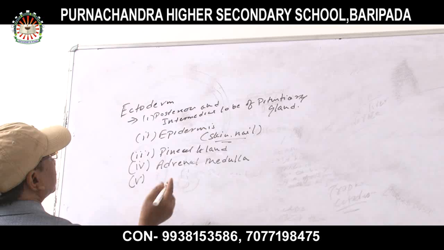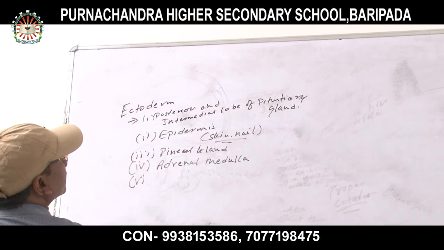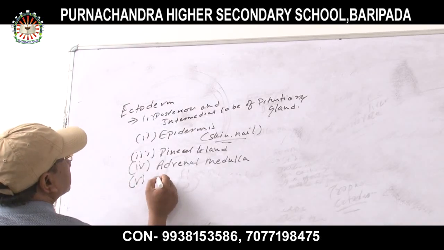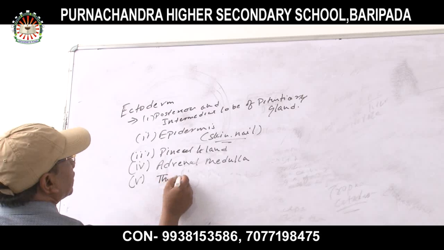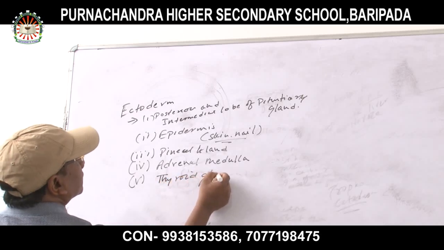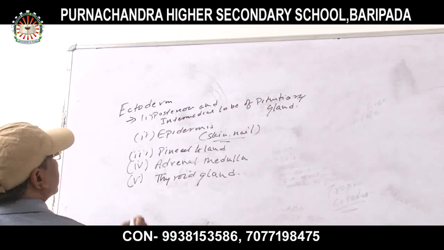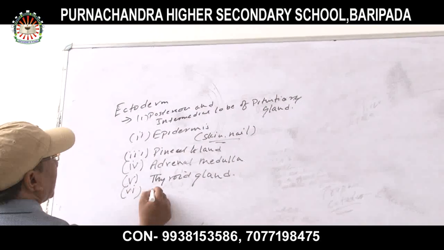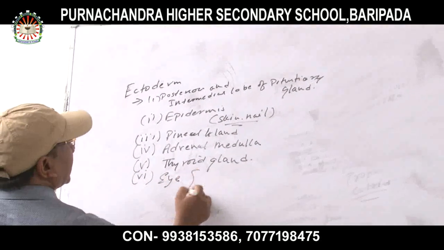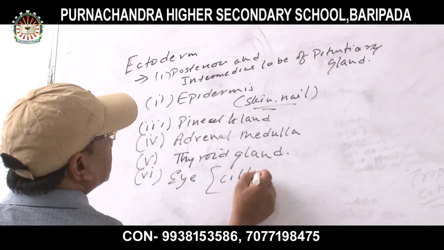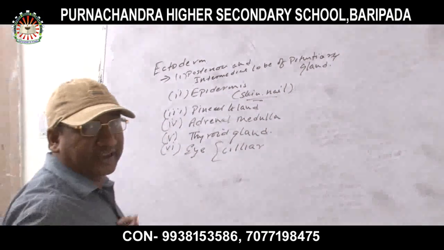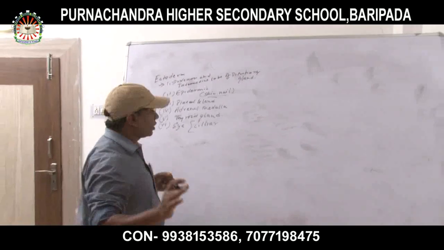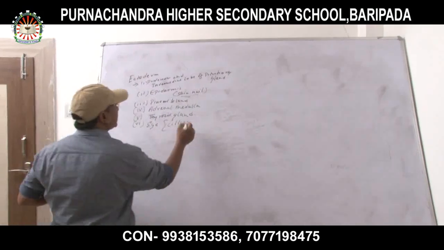Number 5, thyroid gland. Number 6, eye, including everything, ciliary muscles, retina, cone cells and rod cells, except the sclera and choroid.